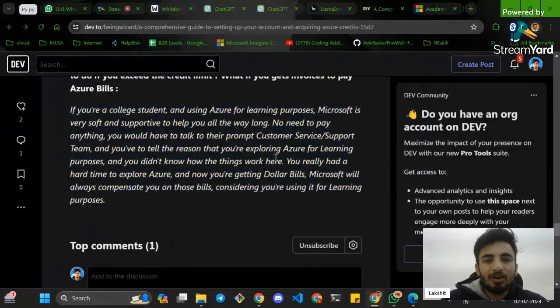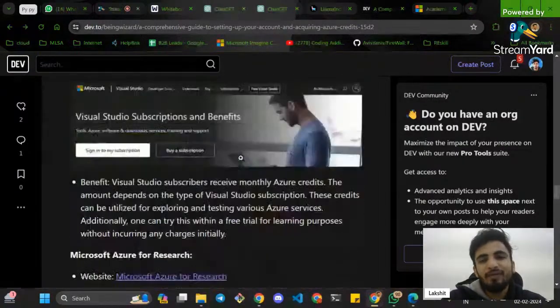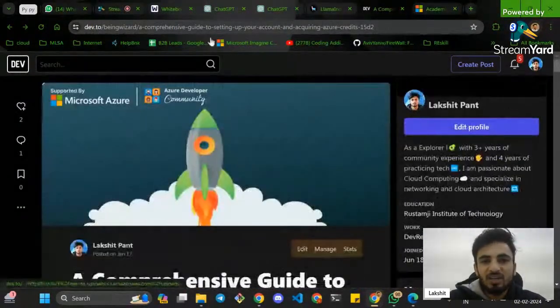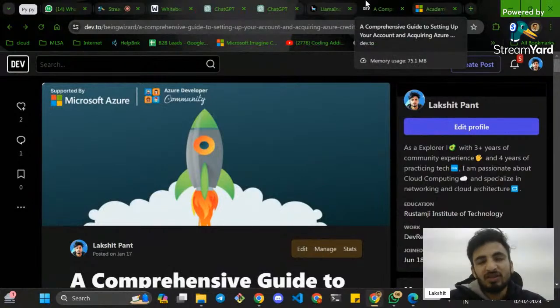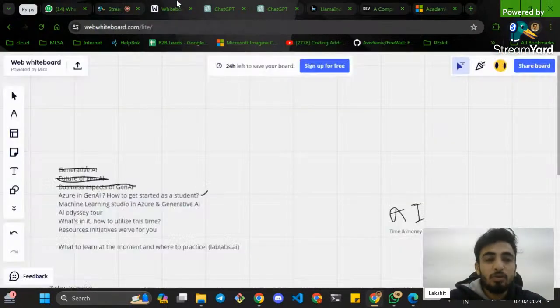So this is the benefit of exploring Microsoft Azure. You never get charged if you are a student. You can use everything for free and you can always get it waived. So this is the best thing about the Azure cloud.